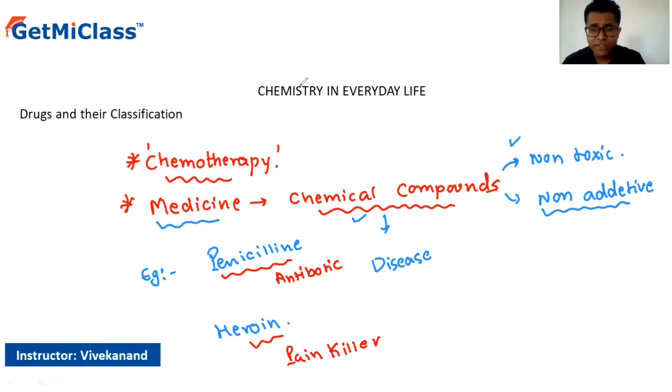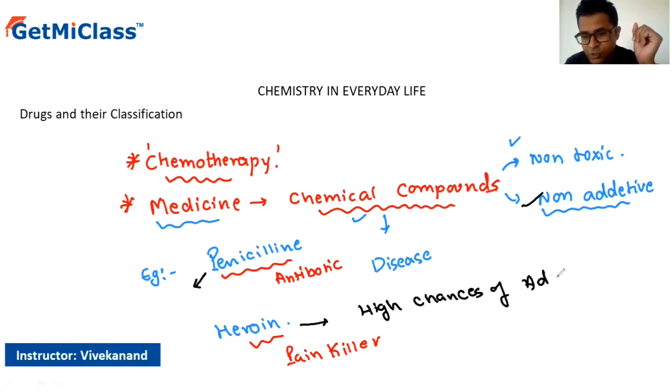But the major difference is that penicillin is non-addictive in nature, while heroin causes a high chance of addiction. Right? So therefore, we do not utilize heroin as a medicine, but rather we prefer penicillin as a medicine. Right? So let's observe one by one.